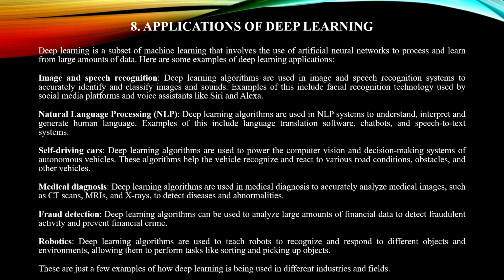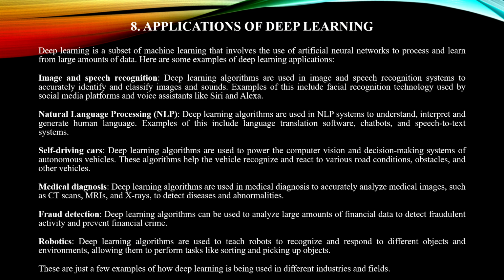And the next one is self-driving cars. Deep learning algorithms are used to power the computer vision and decision making systems of autonomous vehicles. And next is medical diagnosis. Deep learning algorithms are used in medical diagnosis to accurately analyze medical images such as CT scans, MRIs, and X-rays to detect issues and diseases.